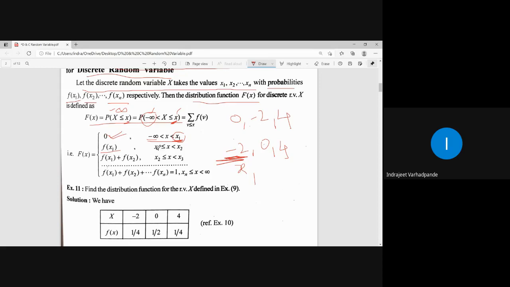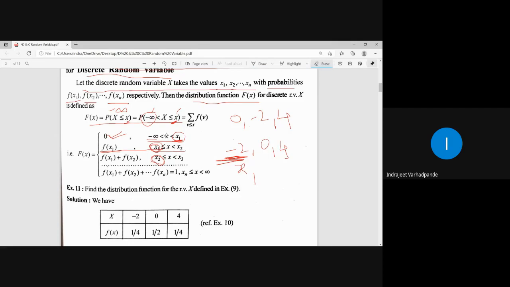Now, what is the first value? F of x1 will correspond to the first probability function for x greater than or equal to x1 but less than x2. Here, what is considered? Probability for x1. Here, what is considered? Probability for x2. So correspondingly we keep adding cumulatively. f of x1 is the corresponding probability.